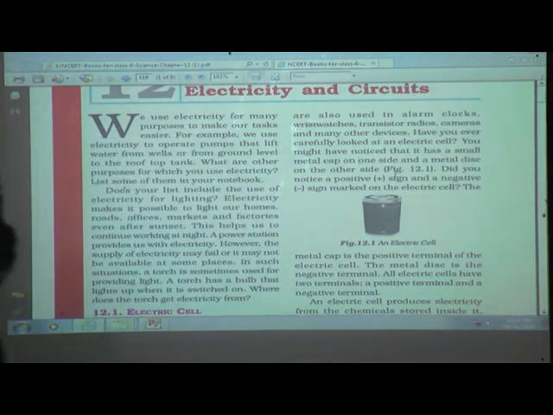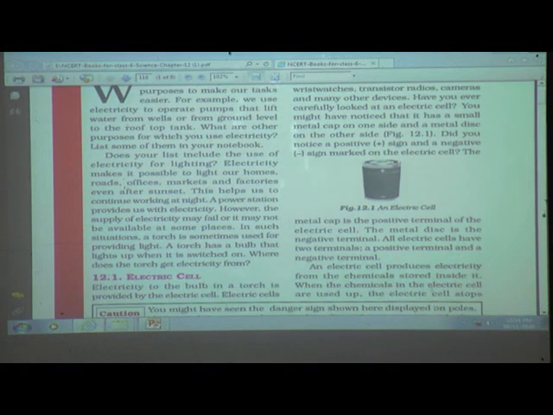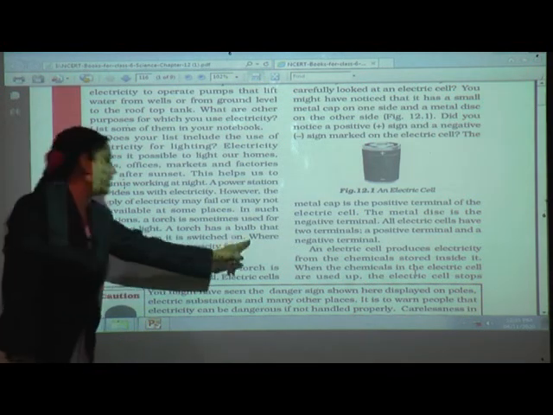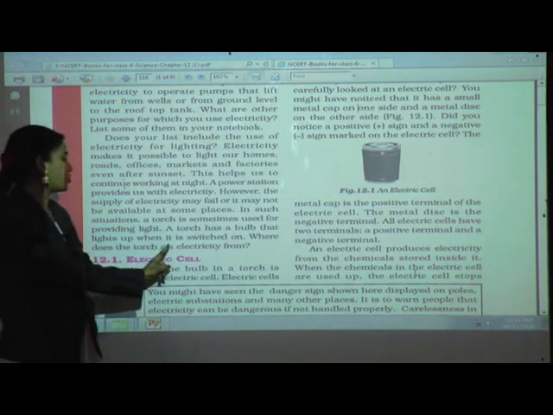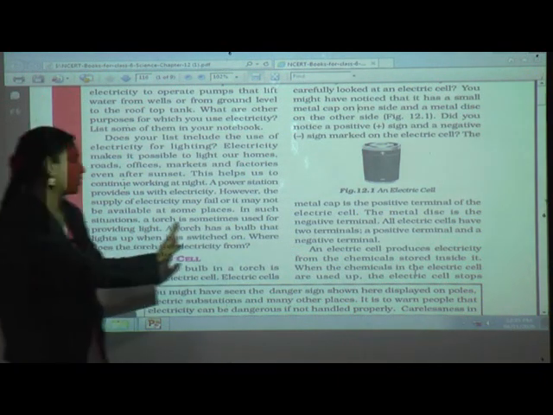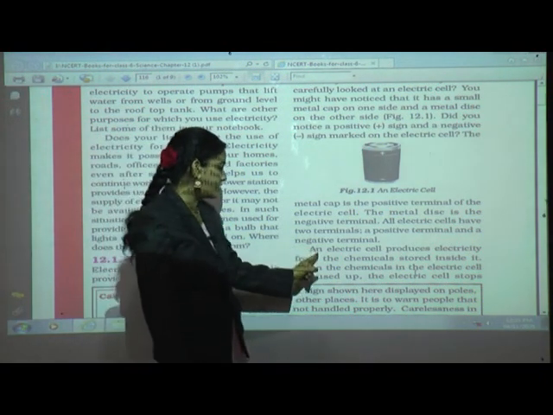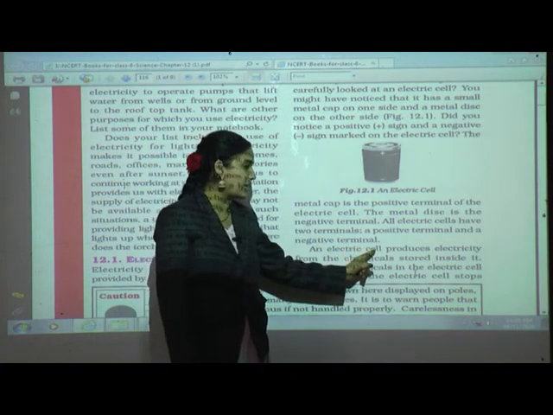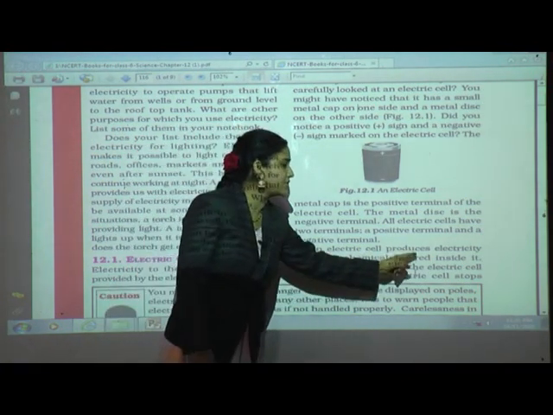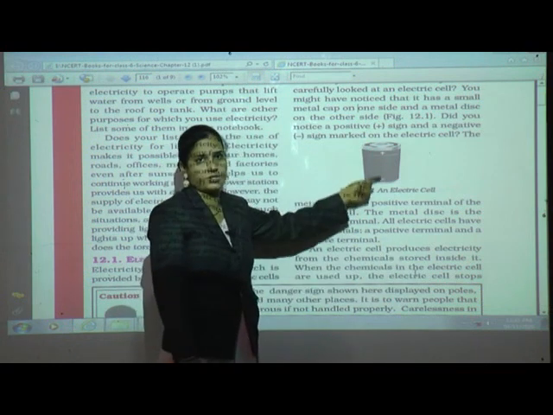Now, an electric cell produces electricity from the chemicals stored inside it. So where does the torch get electricity from? The answer is that an electric cell produces electricity from the chemicals stored inside it.